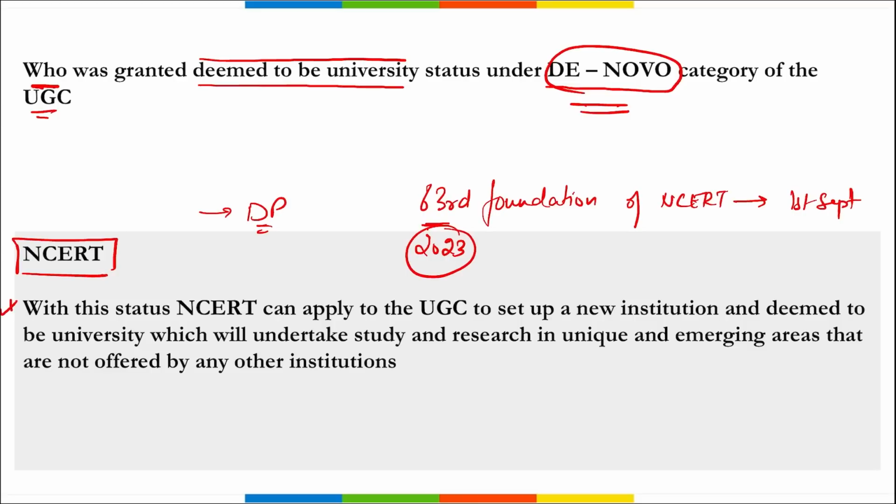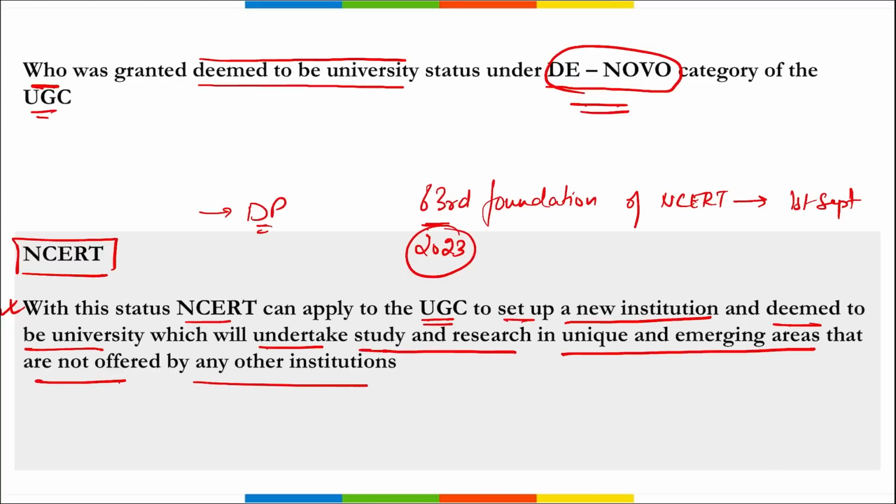With this status, and this point is really important, NCERT can apply to the UGC to set up a new institution and deemed to be university which will undertake study and research in unique and emerging areas that are not offered by any other institutions. NCERT will have the autonomy to award its own graduate, postgraduate and doctoral degrees and design its own syllabus and courses to train students in upcoming technologies. Correct? So this deemed to be university status was granted to NCERT by UGC.